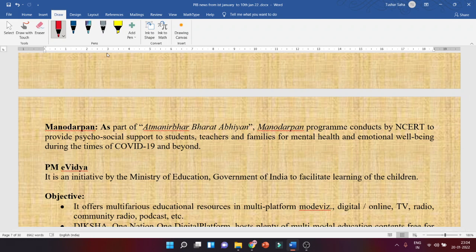Okay, now what is Manodarpan? You can get an MCQ like who conducted Manodarpan. So it's conducted by NCERT, right? So see, all the information is not important. When you read, you will understand what is important and what is not important.